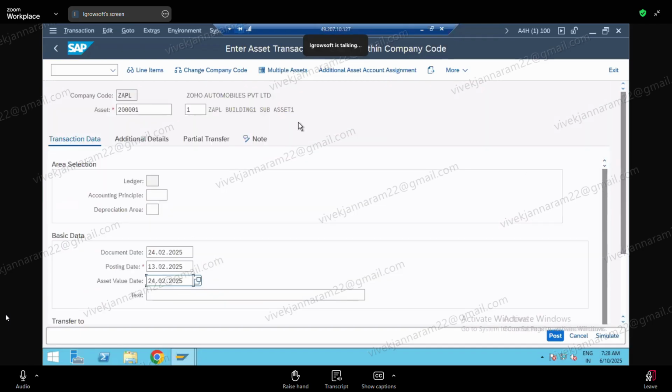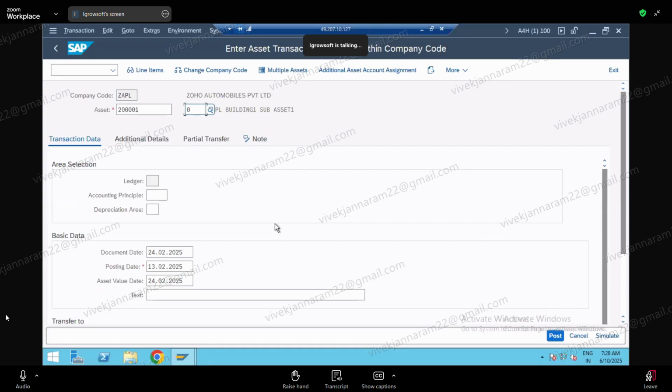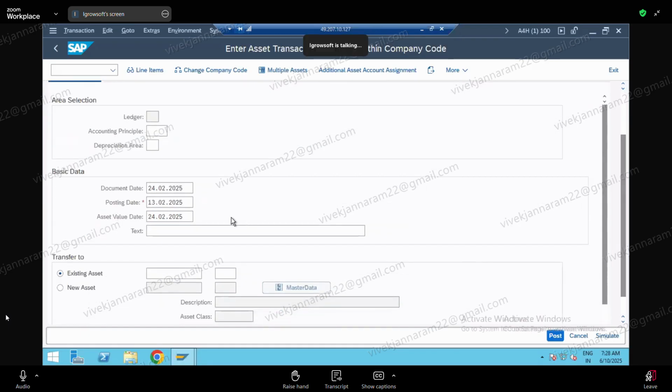Suppose I am dividing the main asset, 2 lakh 10. This asset is there. Main asset I want to divide into two parts. Building 1. So posting date also 24th only. And then new asset I want to create.